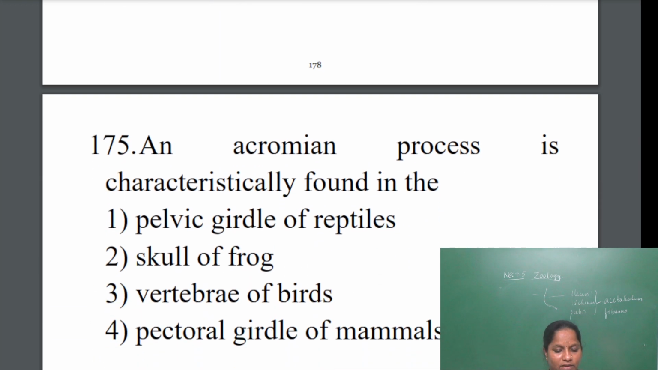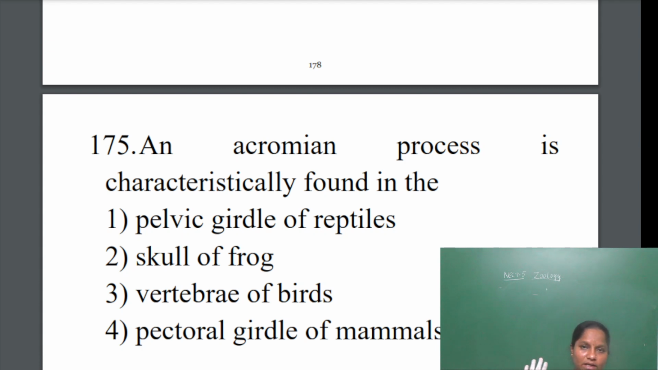Next question. An acromion process is characteristically found in... So it is present in the pectoral girdle. The acromion process is found between the scapula bone and the clavicle bone. So an acromion process is characteristically found in the pectoral girdle of the mammal.